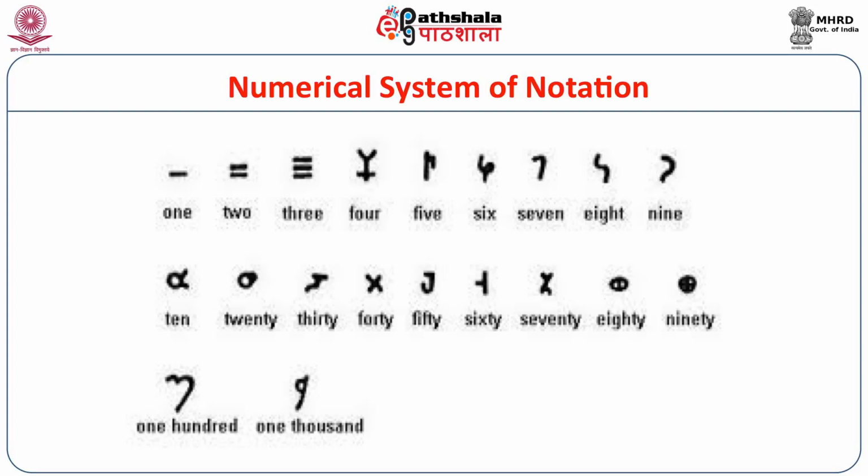Similarly, there are separate symbols for 100 and 1000. So altogether there are 20 symbols in this numerical system of notation. In the first row you can find 9 symbols, in the second row again 9 symbols, and in the third row a symbol for 100 and a symbol for 1000.